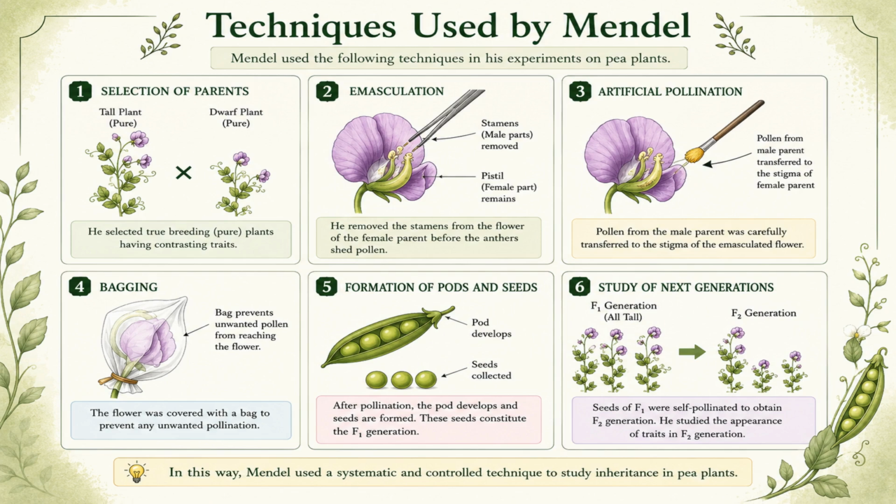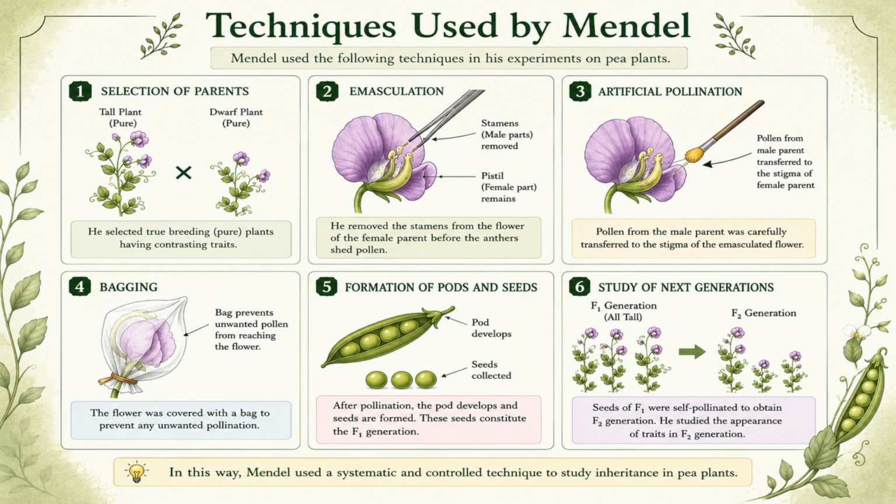Step 2. Emasculation. In bisexual flowers, both male and female reproductive organs are present. To prevent self-pollination, Mendel carefully removed the stamens, male reproductive parts, from the flower of the female parent before the anthers released pollen. This process is called emasculation.